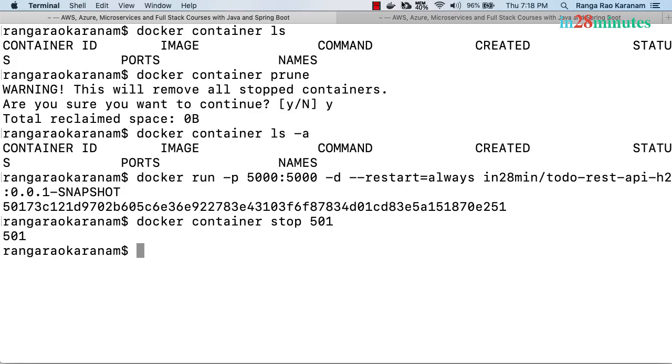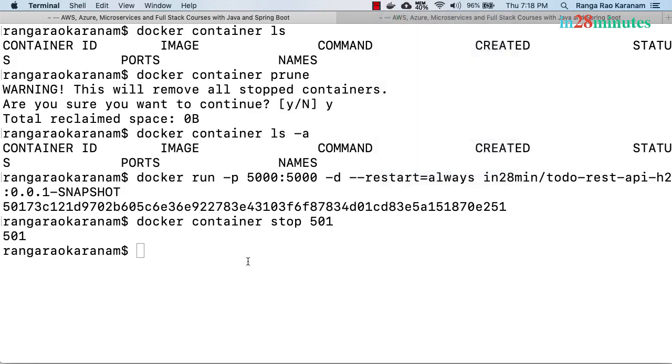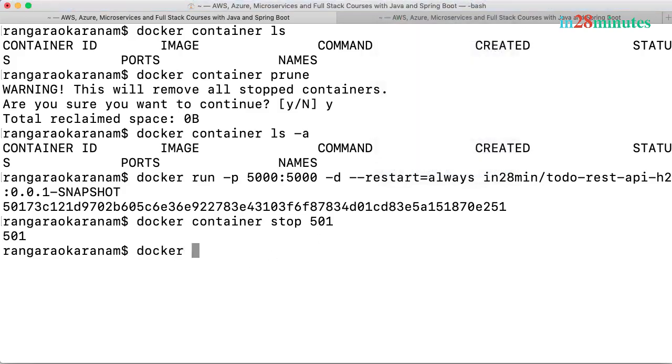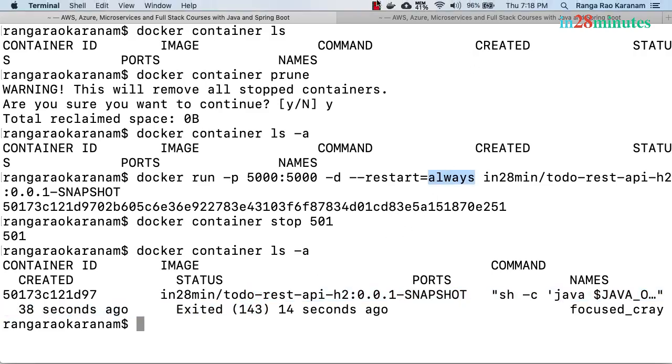What I'll do over here is I'll restart the Docker desktop. Before doing a restart, let's actually list the containers which are present in here. So ls -a, you can see that this has exited out. But we have created this actually with a restart of always. So what would always do?